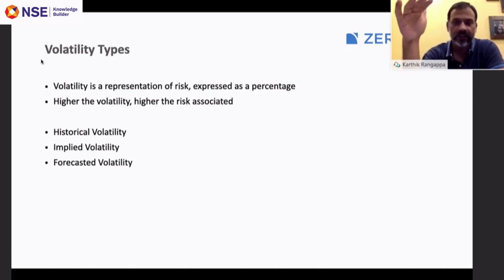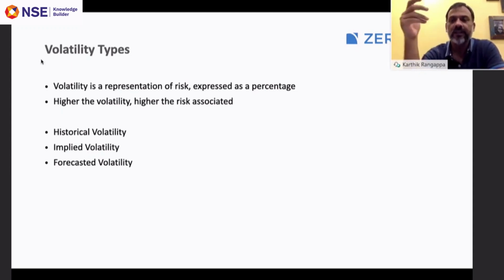For example, going back to the stock market, let's say Infosys volatility is 20% and TCS volatility is 46%. I'm just giving you a rough example. From a volatility perspective, TCS is more risky than Infosys, if these were the true volatilities of these two companies. So what you need to appreciate is, one, it's a measure of risk, and two, it is expressed as a percentage.